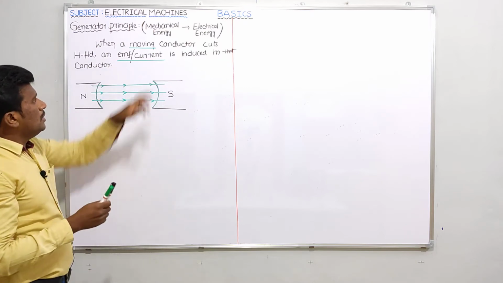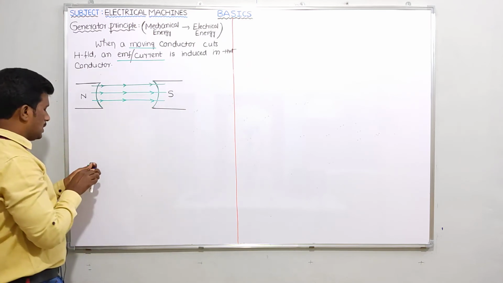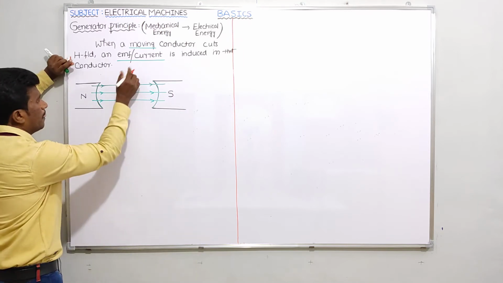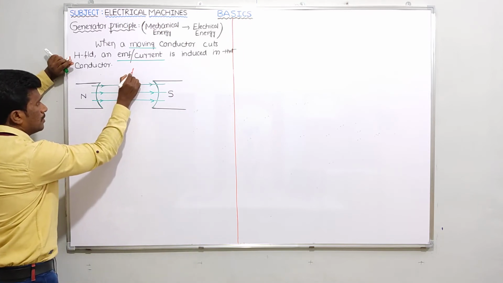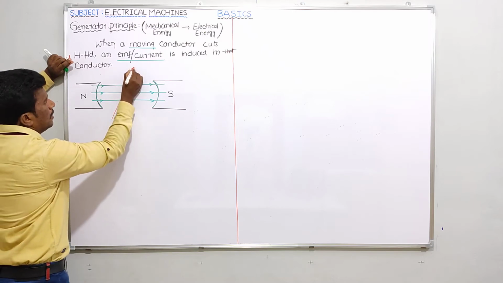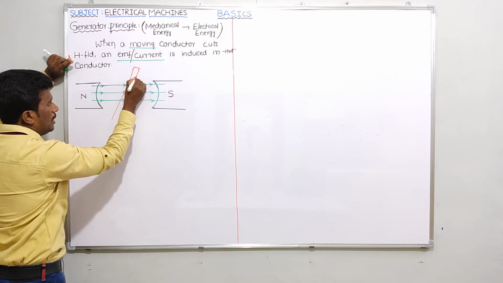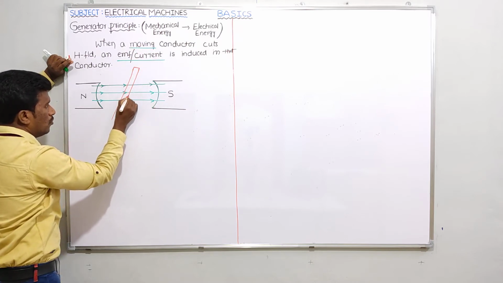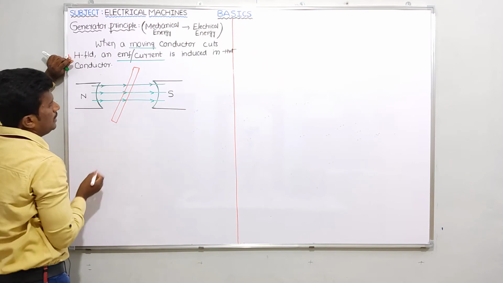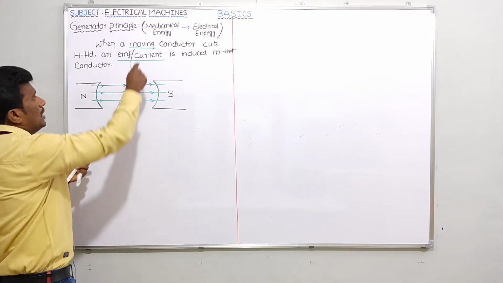Then tell me, I need a conductor, right? So let me take a conductor like this. And for that conductor, definitely we have to provide mechanical energy, because I used the word moving conductor. Yes or no? Therefore you should provide mechanical energy for that conductor, right? So this is a conductor, and I just moved this conductor.